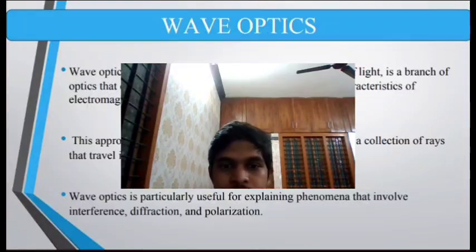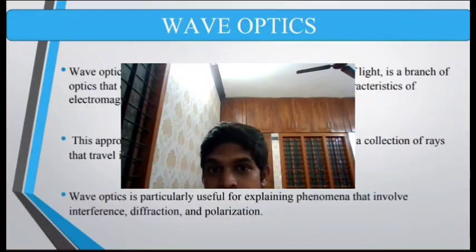Wave optics. Wave optics, also known as physical optics or the wave theory of light, is a branch of optics that describes the behavior of light using the wave characteristics of electromagnetic radiation. This approach contrasts with ray optics, which treats light as a collection of rays that travel in a straight line.